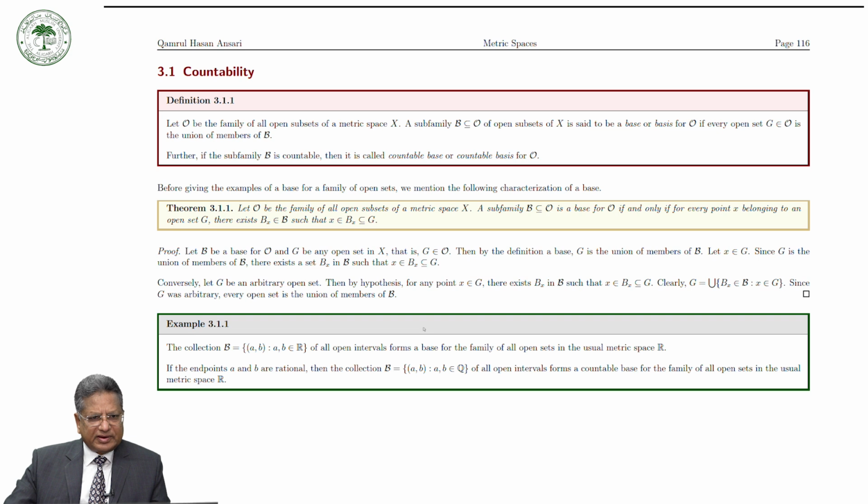Conversely, let G be an arbitrary open set.